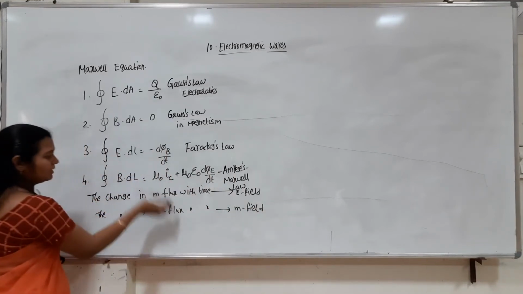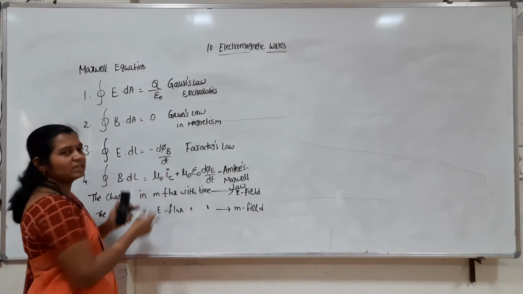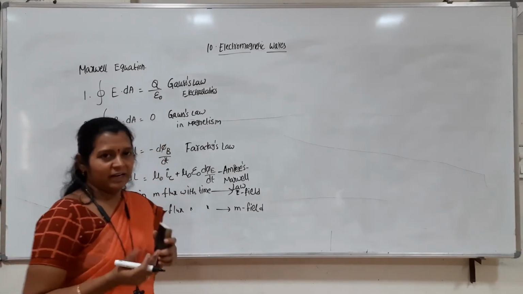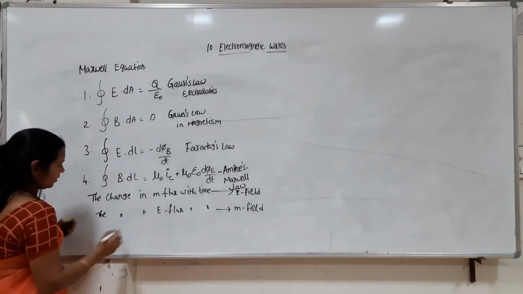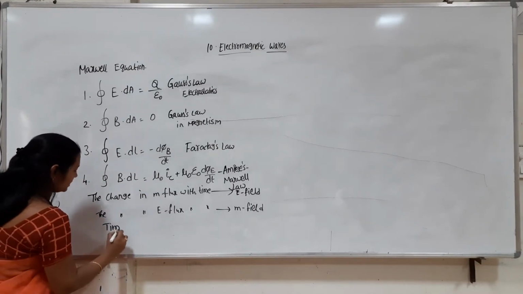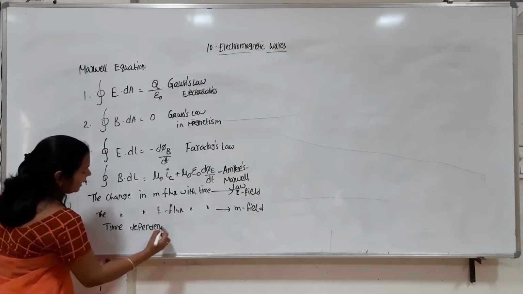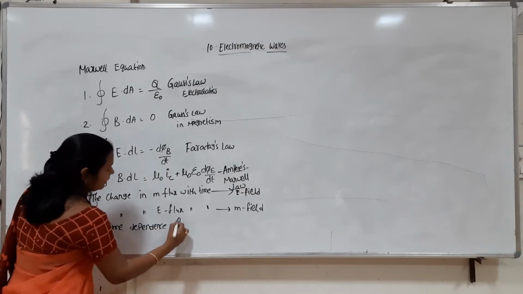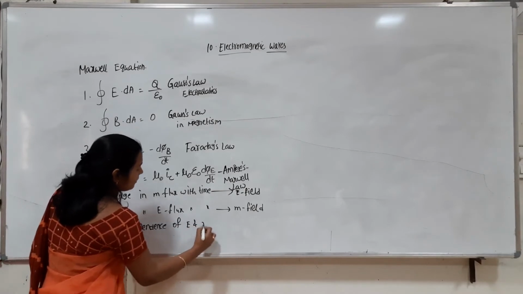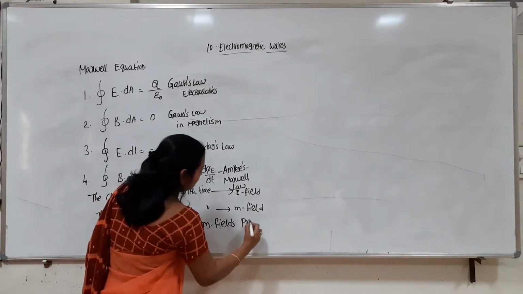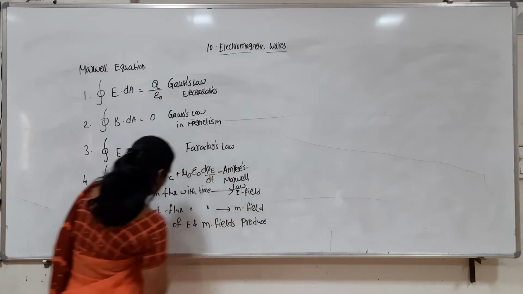So these are symmetric. By changing this, we got the symmetry in the electricity and magnetism laws. Here we can also say that time dependent electric and magnetic fields produce other fields.